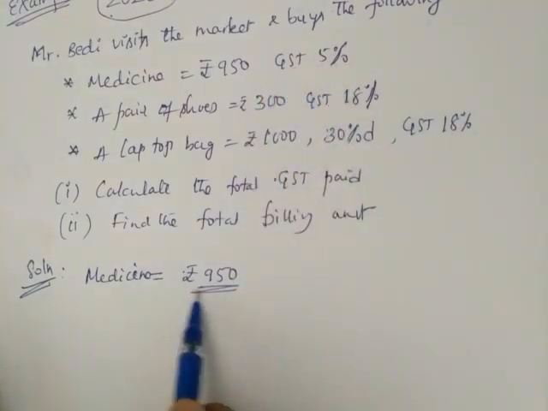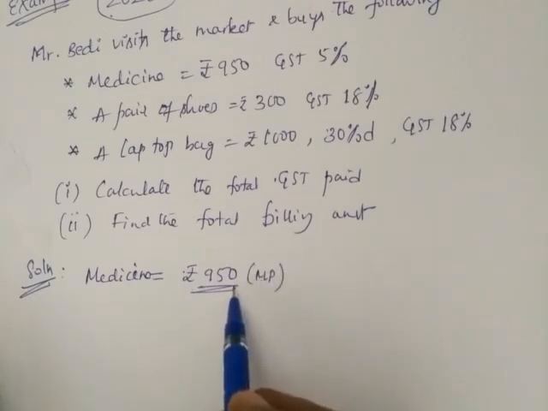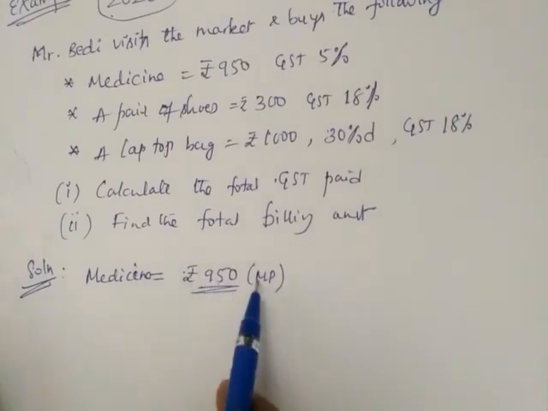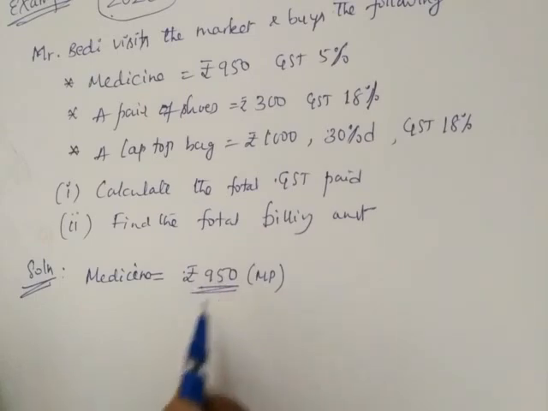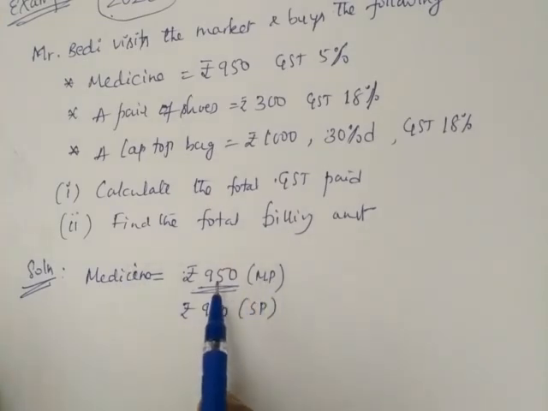So always, whatever MRP you are seeing, after the MRP you need to check whether a discount is there or not. If a discount is not there, the medicine rate is 950 rupees. It is marked 950, and we are also buying for 950 only because the shopkeeper is not giving any discount on medicine.